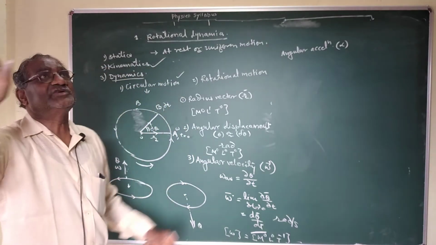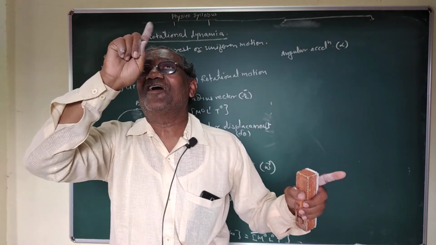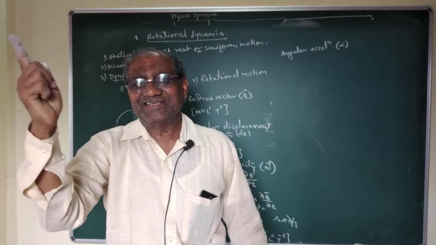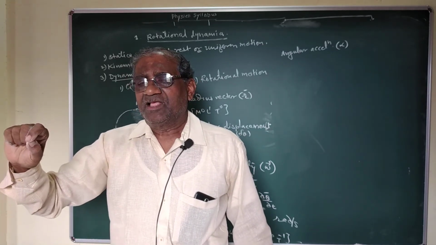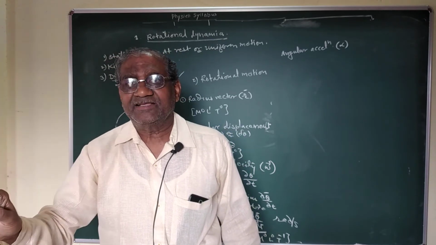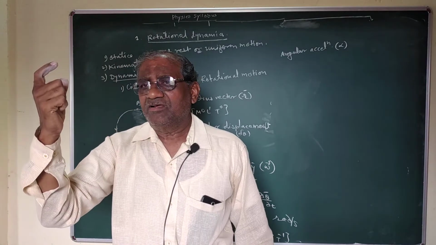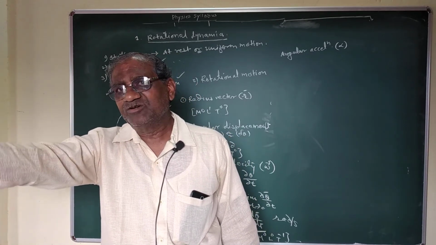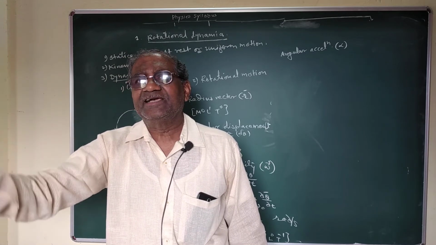When we switch on this fan, the angular speed of the blades of the fan goes on increasing, so in a given interval of time there is a change in the angular velocity of the blades. And if there is a change in angular velocity, then these blades possess a certain angular acceleration, and angular acceleration is a vector quantity.